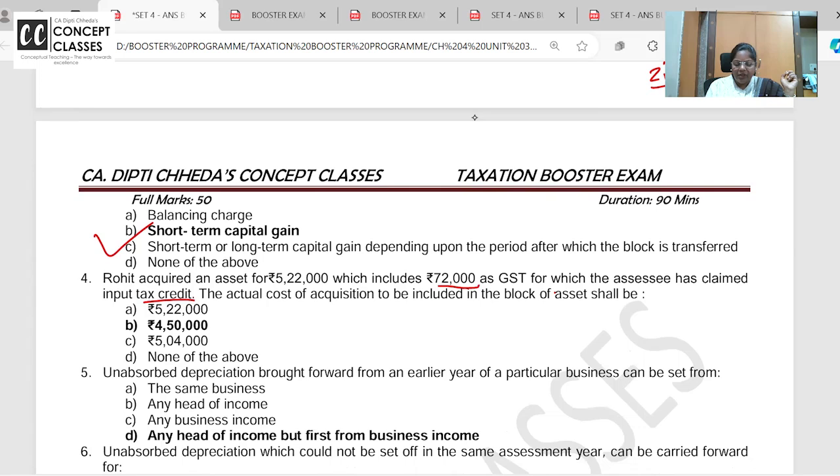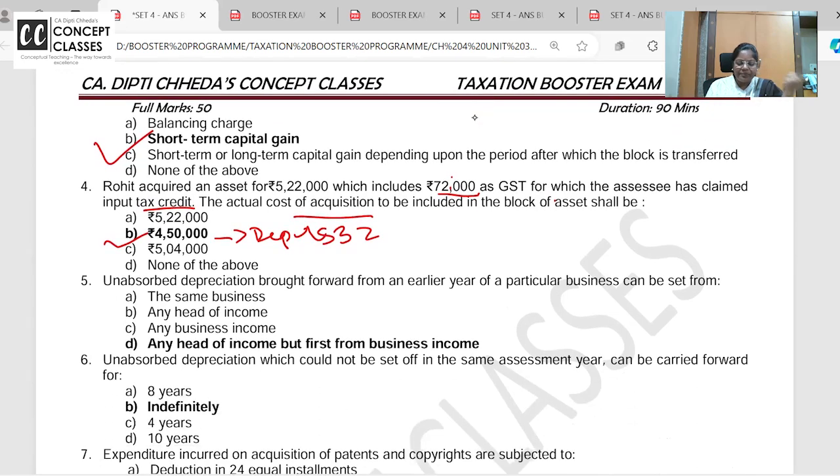Right. Rohit acquired an asset for 522, which includes 72,000 as GST, for which you have claimed input tax credit. What will be the actual cost? If you purchase the asset and if you have claimed the input tax credit, ITC, deduct it and take the cost as 450 and charge the depreciation under section 32 on 4,50,000. Clear? Any doubt is there?